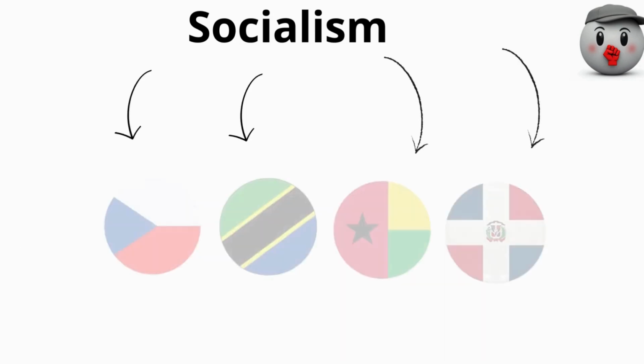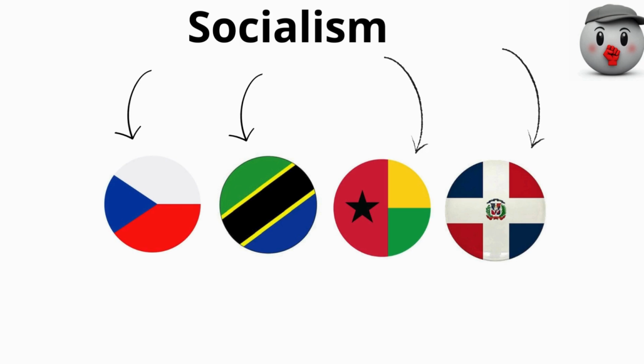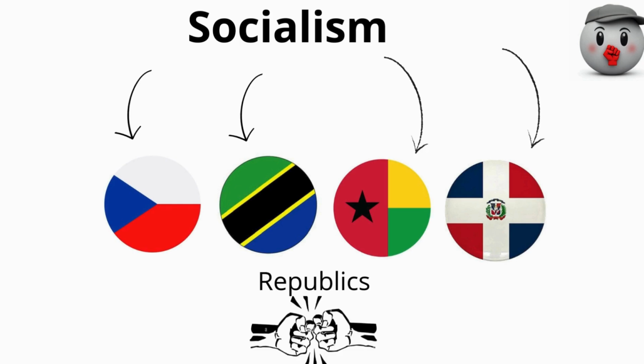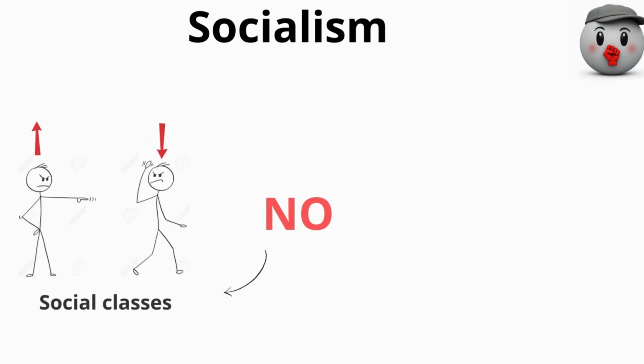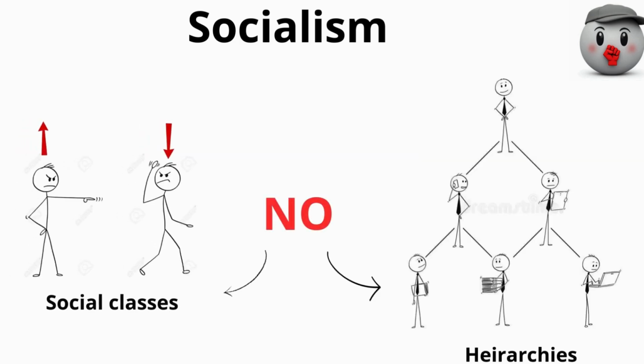Cuba. Although most socialist nations refer to themselves as republics, they generally follow the core principles of socialism, where work and property are shared fairly, and social classes or hierarchies are eliminated.